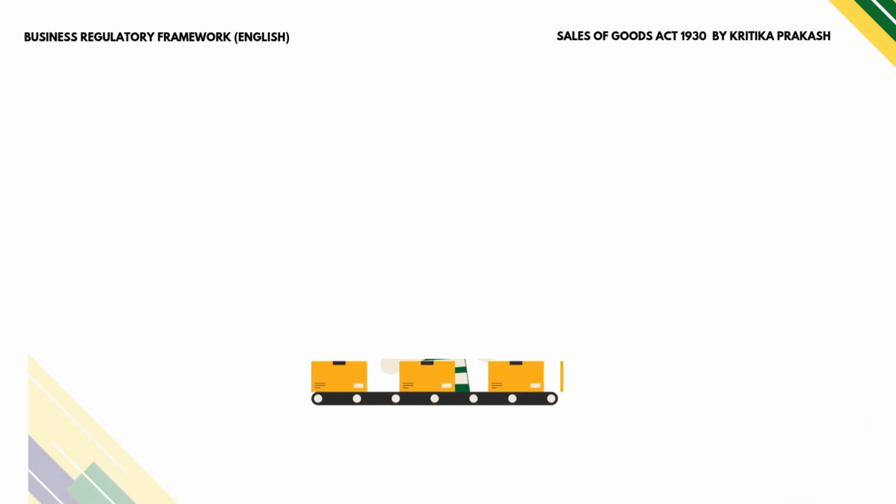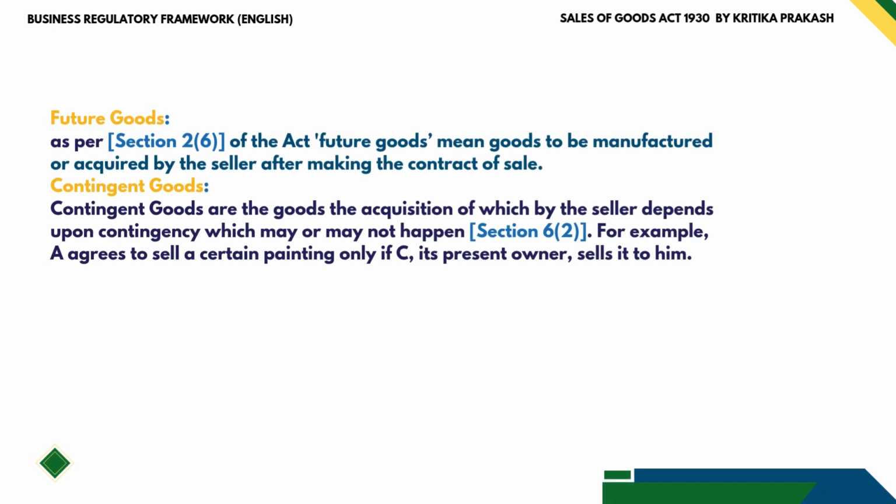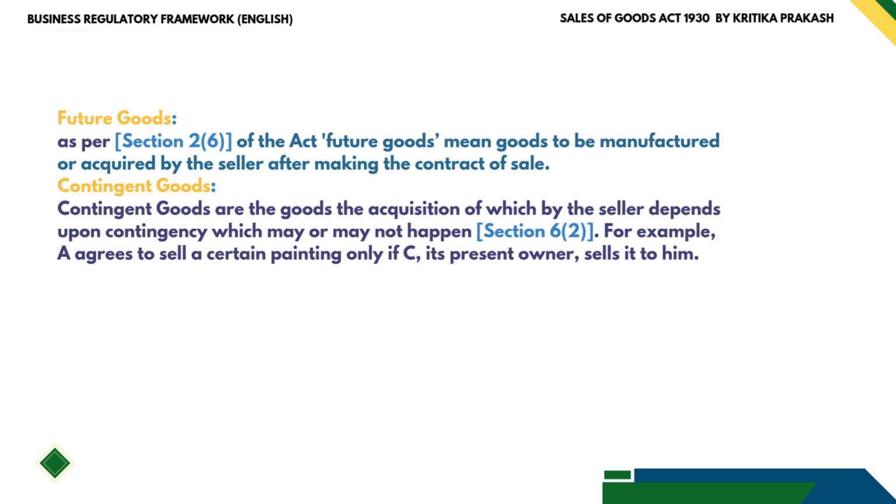Talking about the future goods, they are yet to be manufactured or acquired by the seller. Last is contingent goods, which depend on some conditions. For example, if A agrees to sell a painting only if he gets it from C.